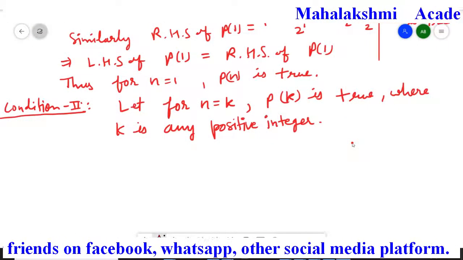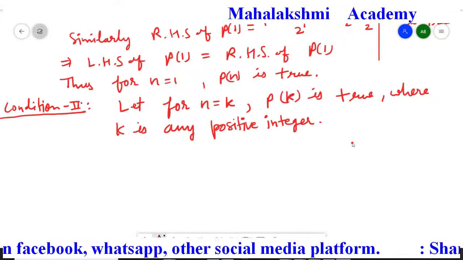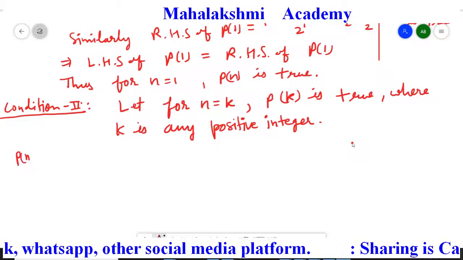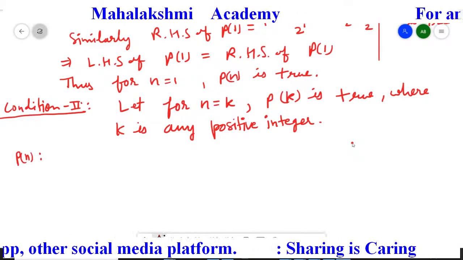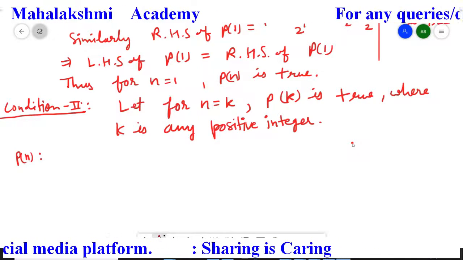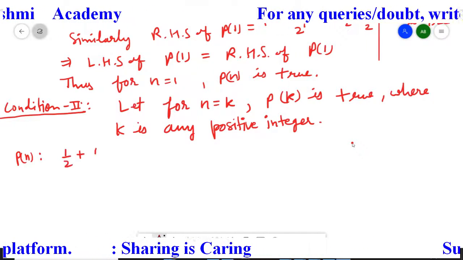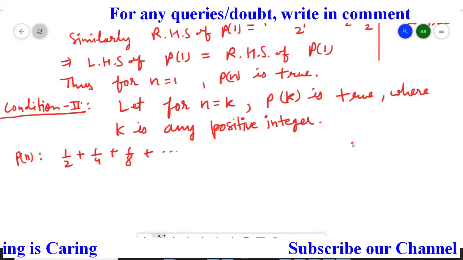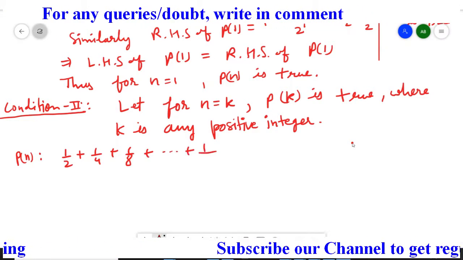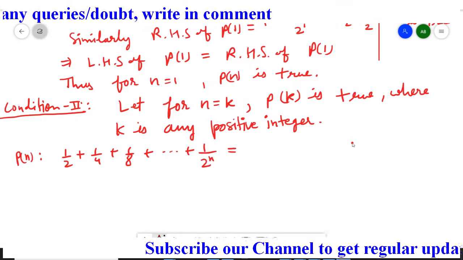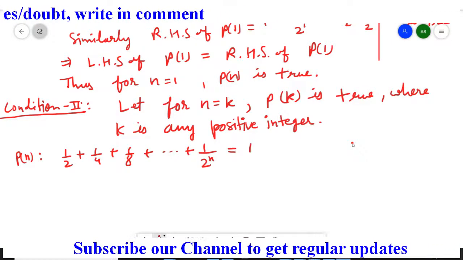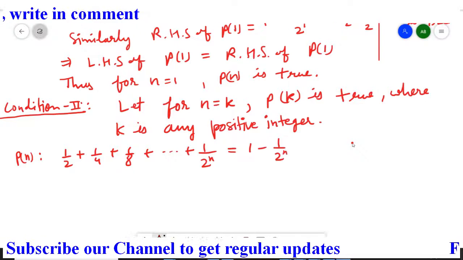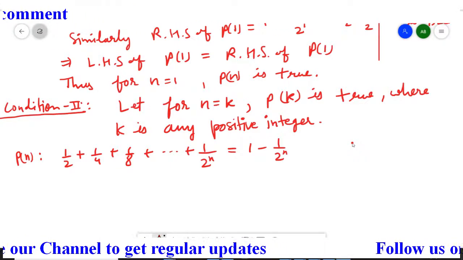First we write down statement Pn from the question, that is 1 upon 2 plus 1 upon 4 plus 1 upon 8, extended up to 1 upon 2 to the power n, and its summation answer is going to be 1 minus 1 upon 2 to the power n. This is the given statement in the question.